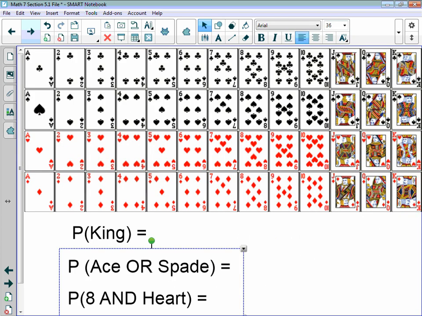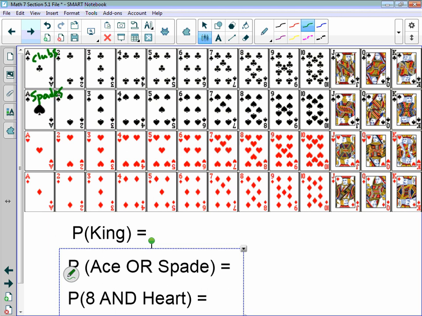Last situation that you will often run into is using a deck of cards. So there's a few sort of stats you need to know about a deck of cards. First of all, how many cards are there in a deck of cards? There's 52. So there's 13 in each suit. So there's 13, this we call clubs. These ones are spades.